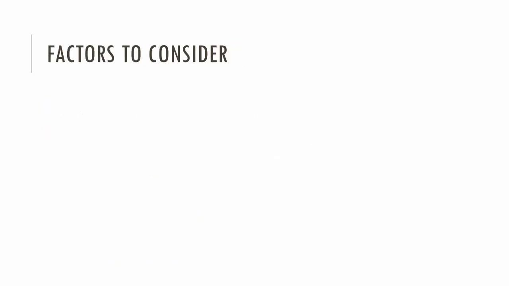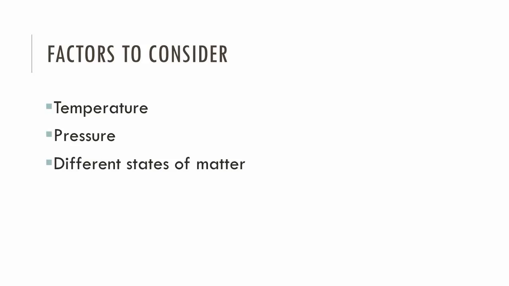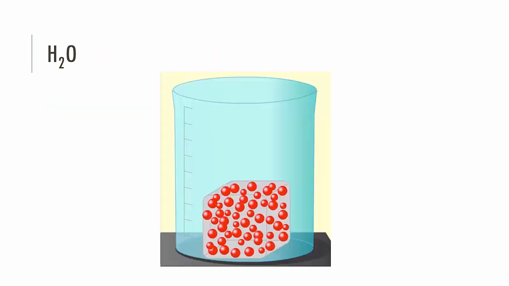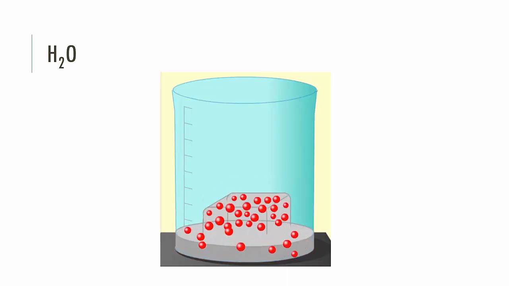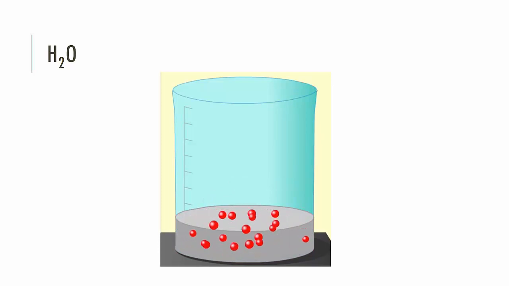Multiple factors can influence entropy, like temperature and pressure. Different states in nature also have different entropies. To visualize this, think about molecules of water. In the form of ice, water molecules are almost still. In liquid water, there's a lot more movement, and in the gaseous form, molecules are free to move around quickly and collide with each other, creating a lot more chaos. The gaseous phase is therefore the one with the highest entropy.